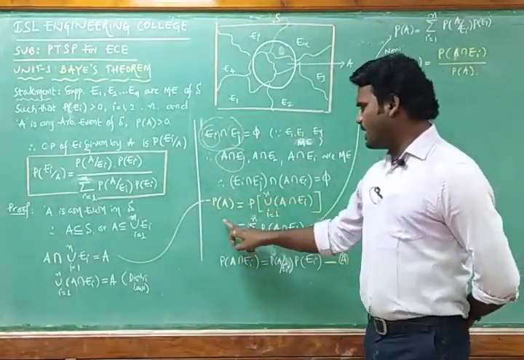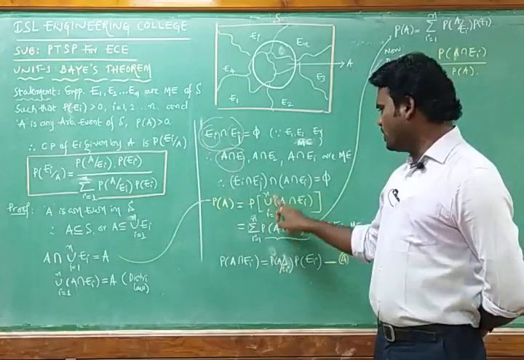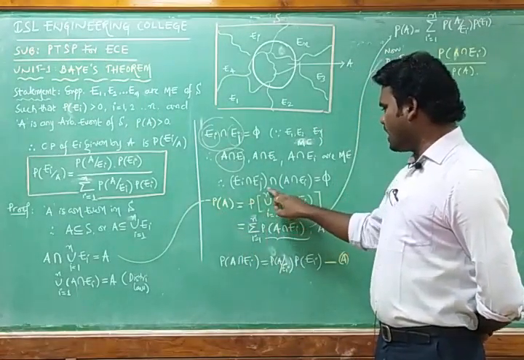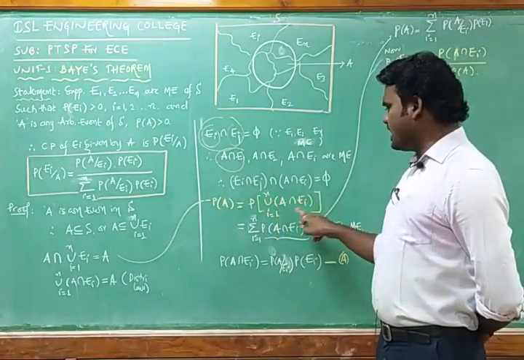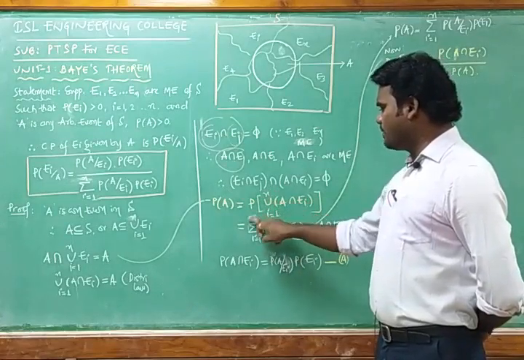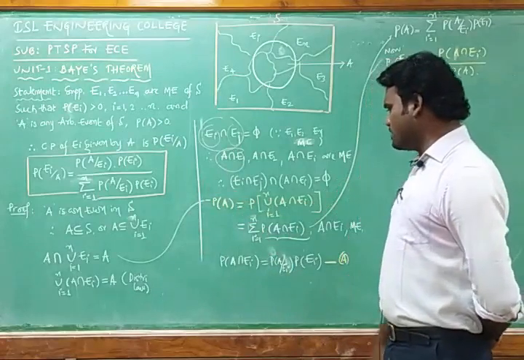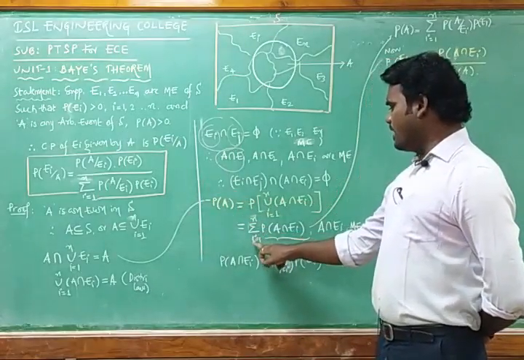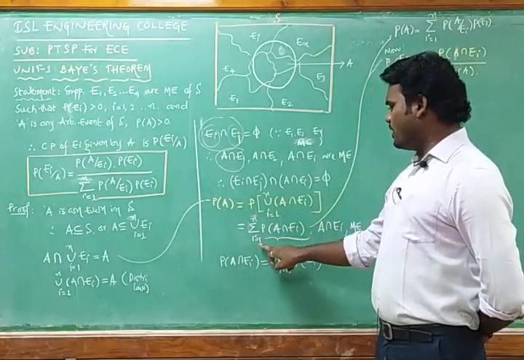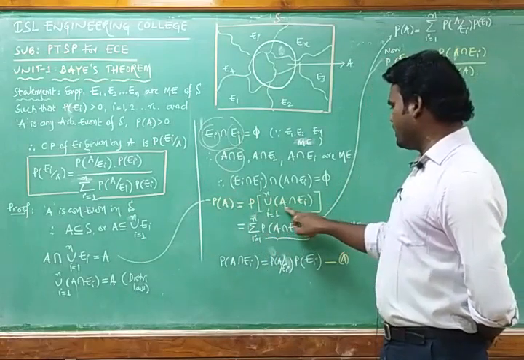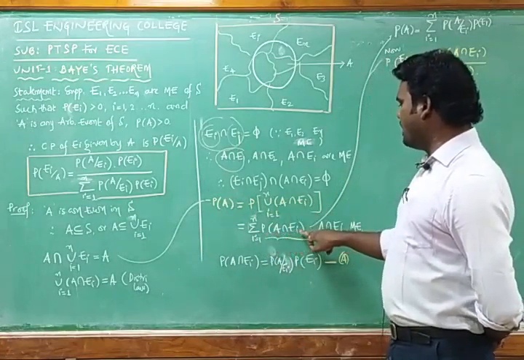I can replace the union of A intersection Ei from i equals 1 to n by a sum only, because for mutually exclusive events the union is a sum. So sigma i equals 1 to n, and the probability of this remains the same, that is probability of A intersection Ei.